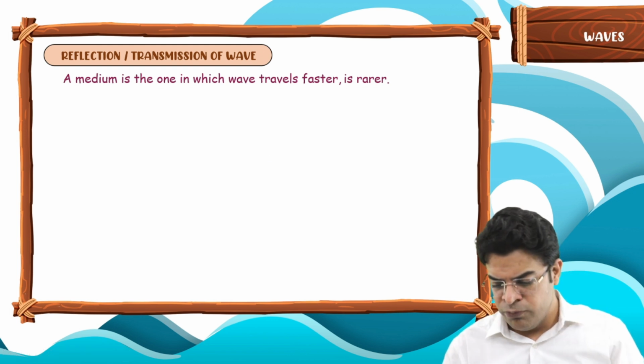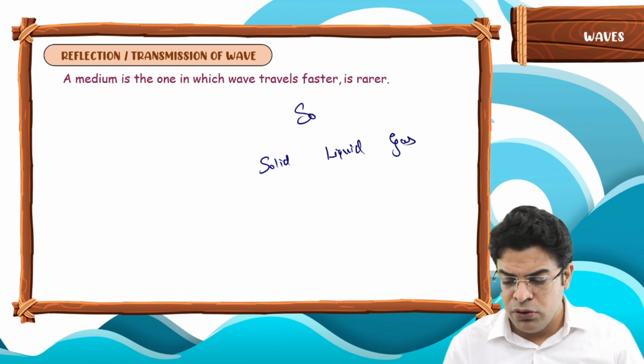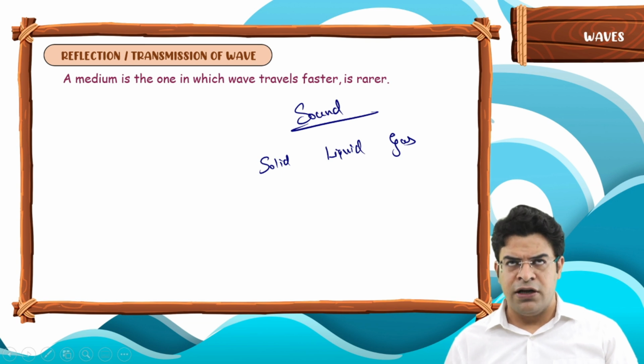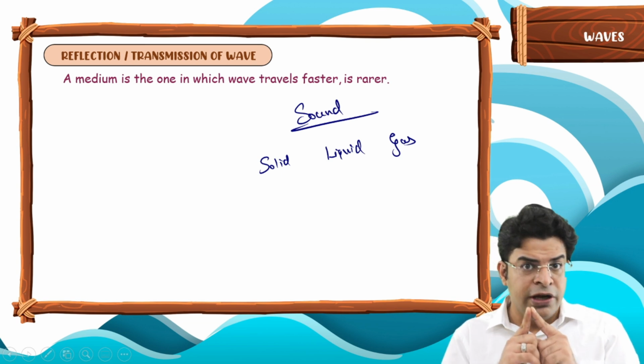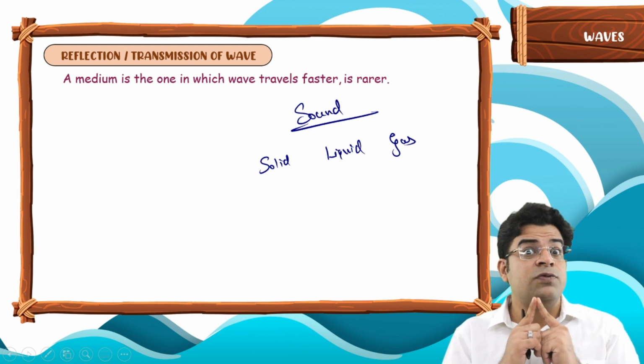So, a question for you: think of solid, liquid, gas. For sound, which one of them is rarer? A medium is said to be rarer when in the medium the wave travels faster.